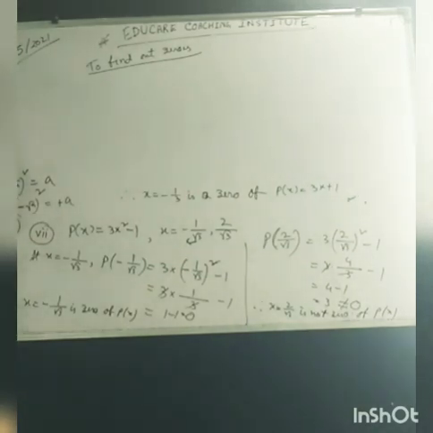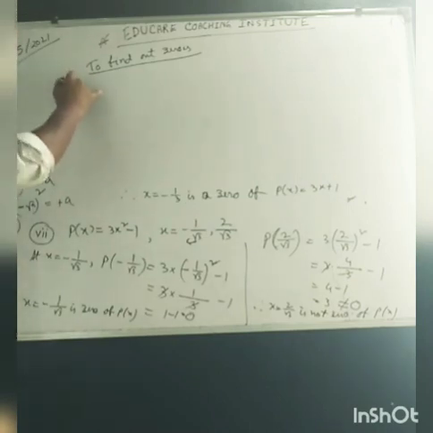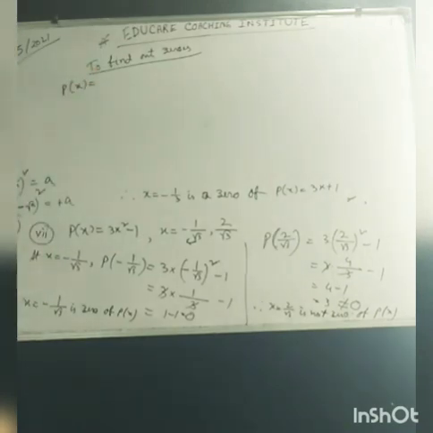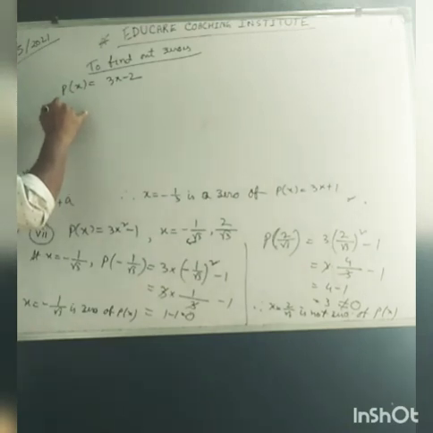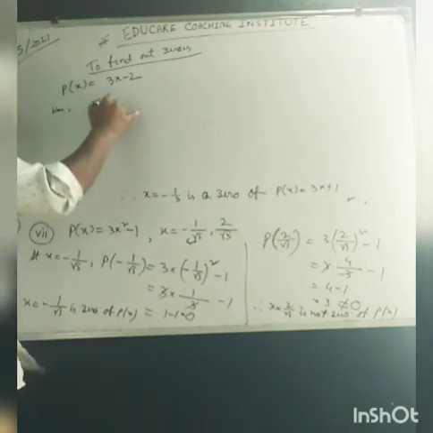This is a very simple method by which it can be done. See, if we are given p of x equal to 3x minus 2, you have to find out the zeros of this polynomial. How can it be done? Just simply write p of x equal to 0.